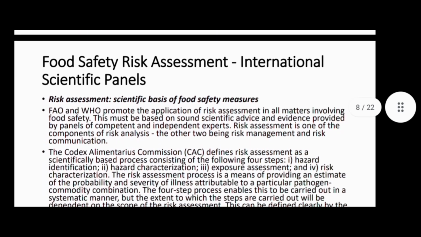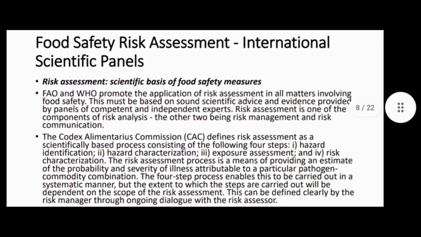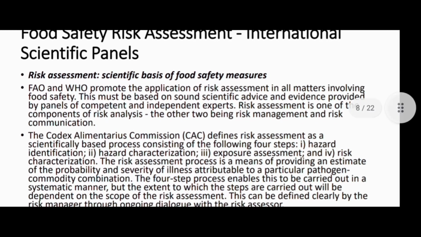Next thing is the food safety risk assessment, which is basically for the international scientific panel. In risk assessment, FAO and WHO promote the application of risk assessment in all matters involving food safety. Okay, so the main purpose of FAO and WHO is that they want to promote risk assessment in all matters involving food safety.